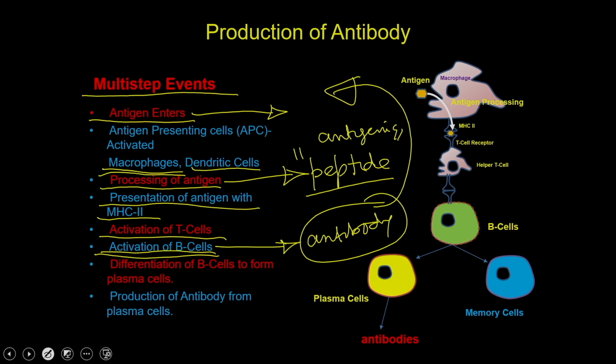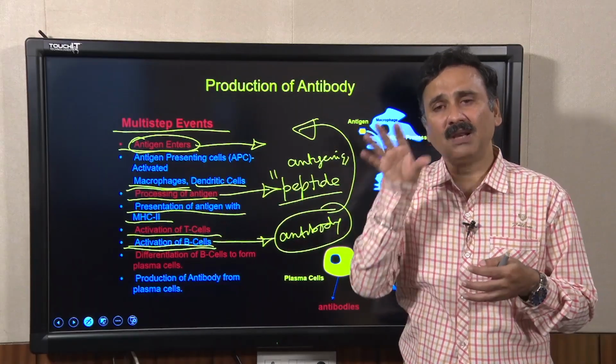So far, the antigen is entering into the body and the antigen presenting cells are recognizing the antigens without the help of any tool. For example, if there is a bacteria, the antigen presenting cells are recognizing the bacteria only by the proteins which are present on the bacterial cell wall.